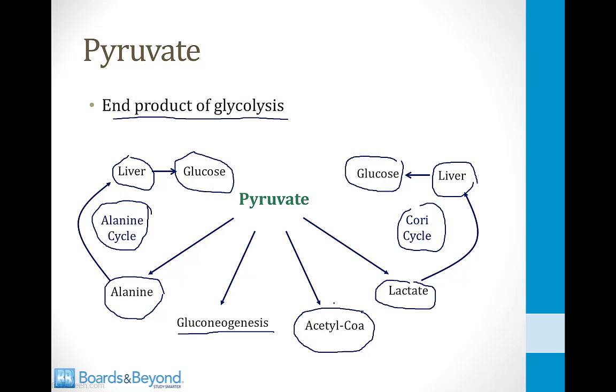But for this module, what we're going to focus on is the conversion of pyruvate into acetyl-CoA, and whether pyruvate is going to be converted into acetyl-CoA via pyruvate dehydrogenase or go back into gluconeogenesis. For both of these processes, it needs to first enter the mitochondria. So let's talk about how it gets from the cytosol into the mitochondria.